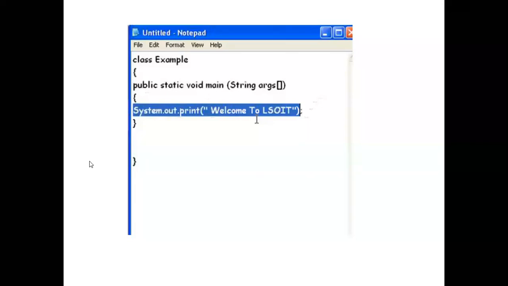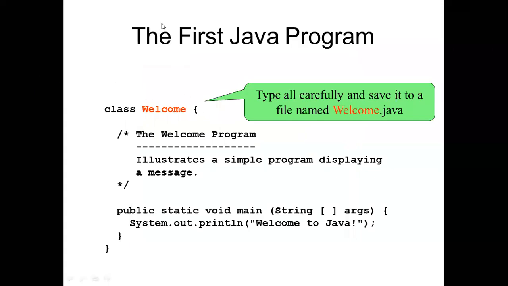So that you are already aware, whenever we are going to print, we will write system.out.print, and then the string whatever you want to print, followed by a semicolon. So the first Java program, here we are going to define a class, then this is Welcome. Then the bracket will start.